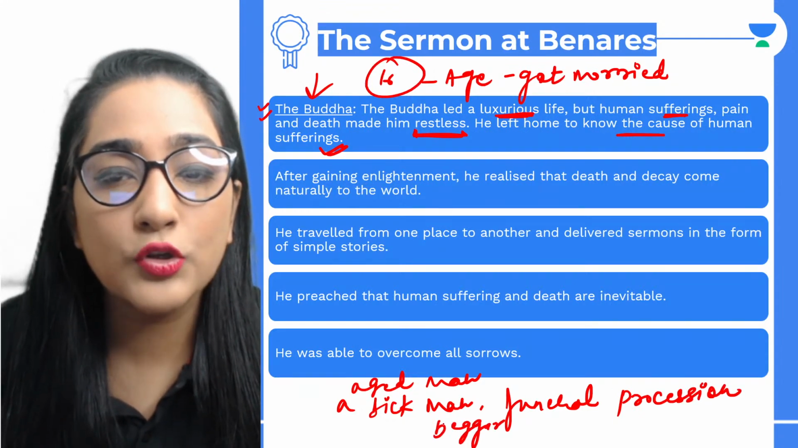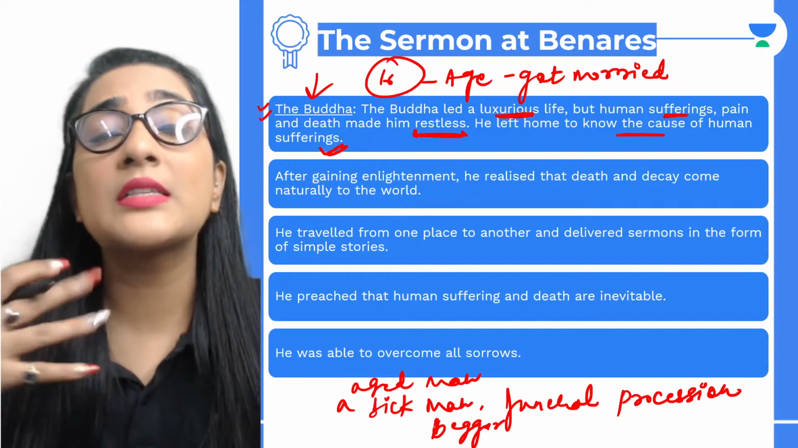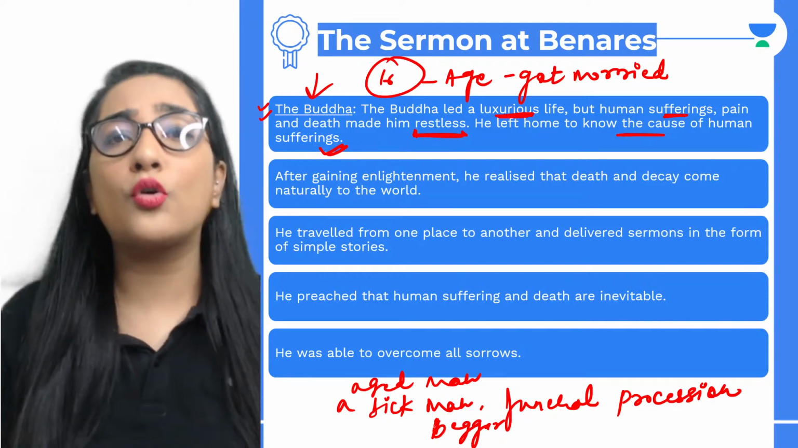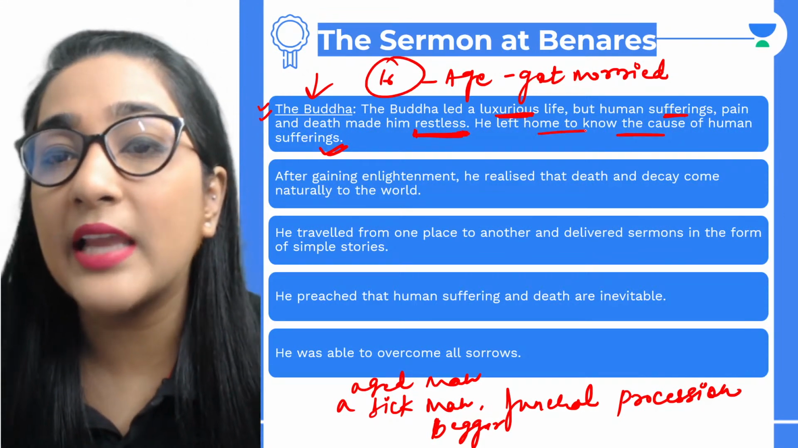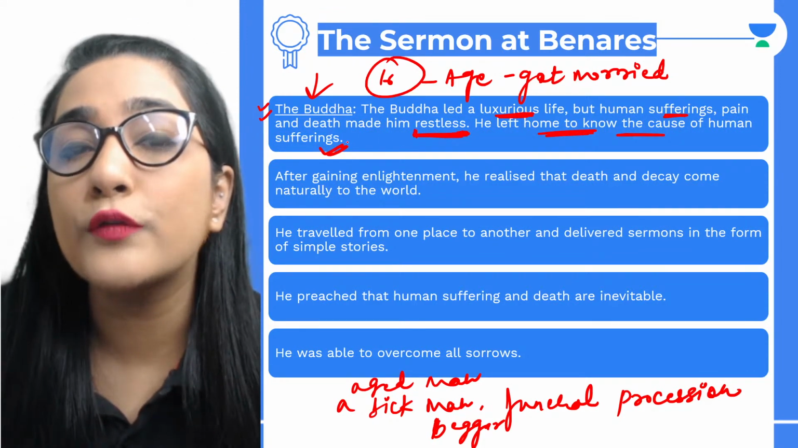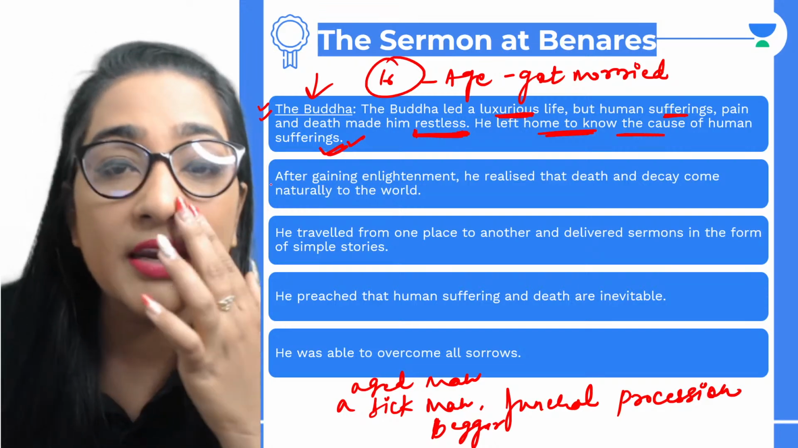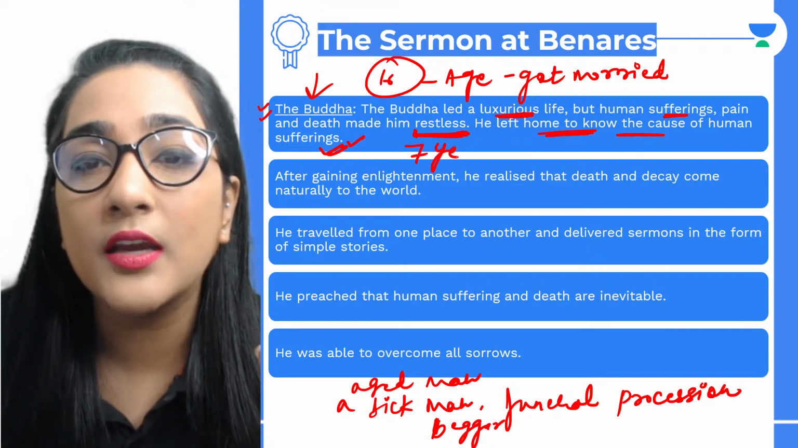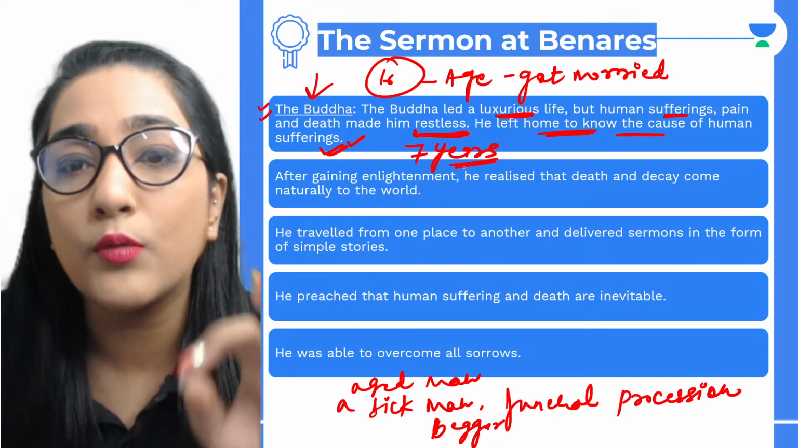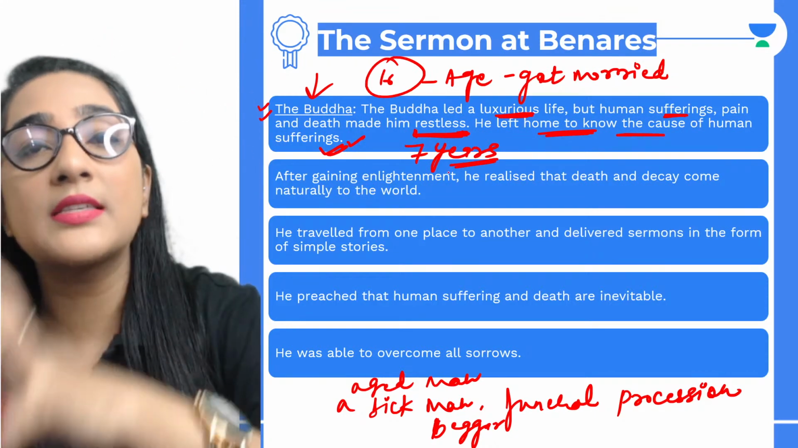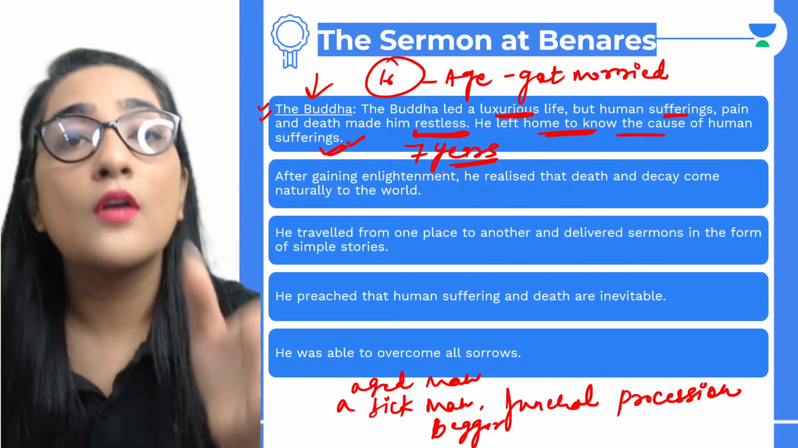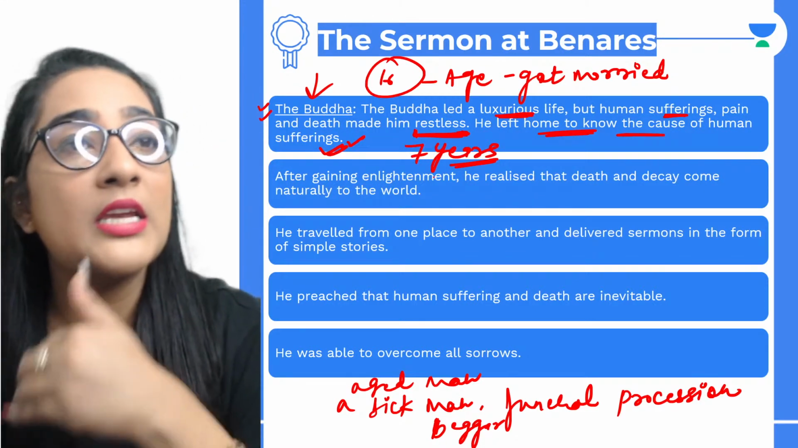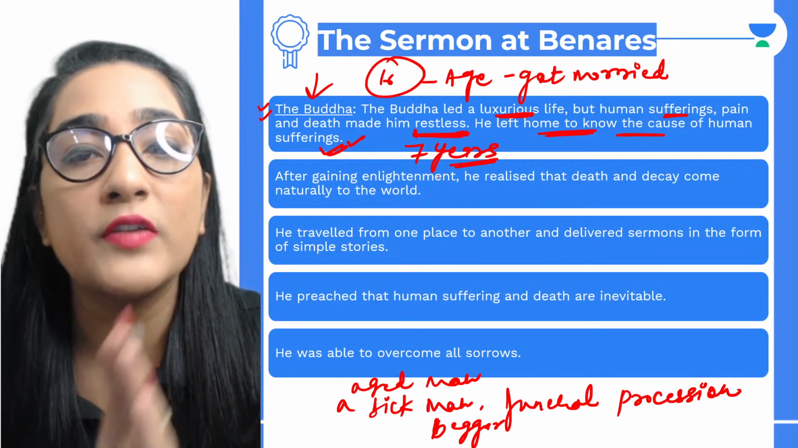So it instigated him so much that he wanted to know why this is happening. This made him too restless and he left home in order to know the cause of human sufferings. And then he wandered for 7 years. Finally, he sat under a peepal tree for meditation for achieving enlightenment, and he didn't move from there until he achieved enlightenment.